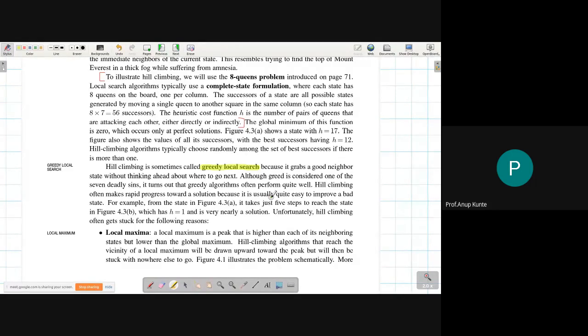I want you to read the highlighted part, the square bracket, this and this. I give you a minute. We'll look at the diagram later. Just read what it says. It says that we are going to use the 8 queens problem to understand the idea behind hill climbing and the problems of hill climbing. We will be using complete state formulation, and they describe what it means to say that it's a complete state formulation. They also describe the heuristic function that we use.